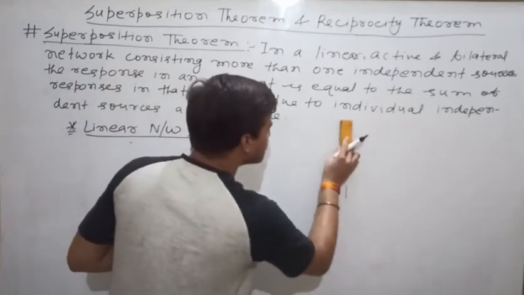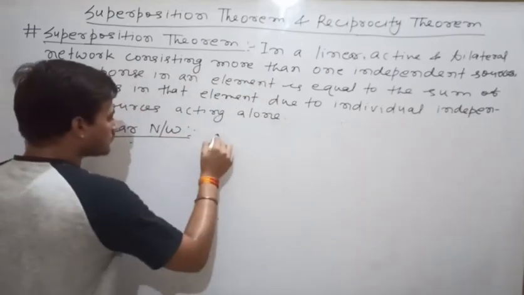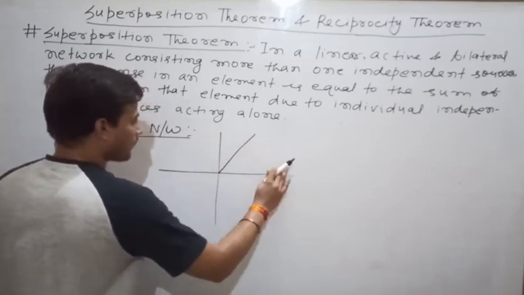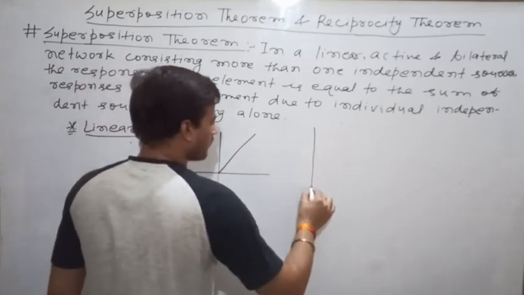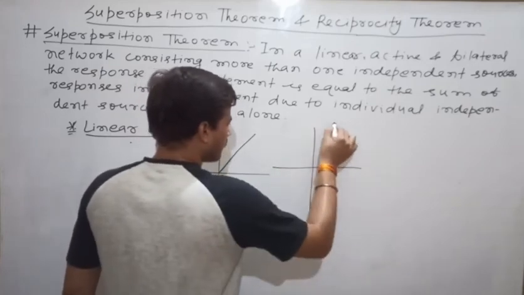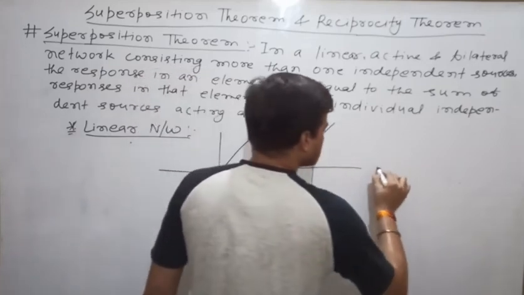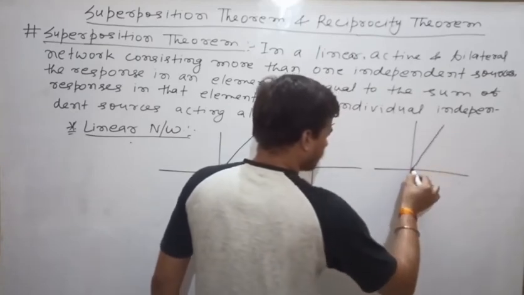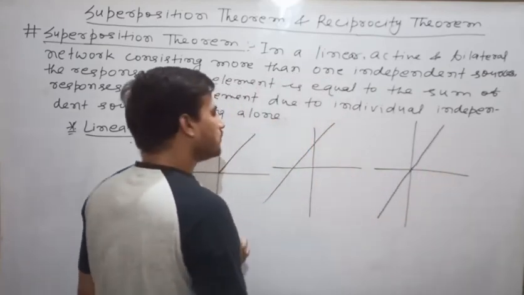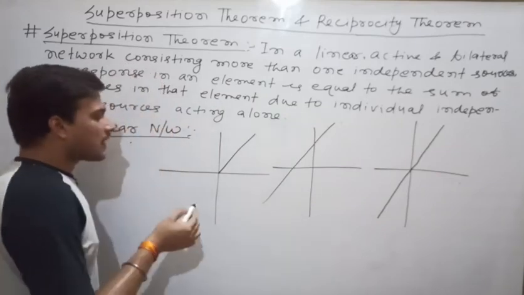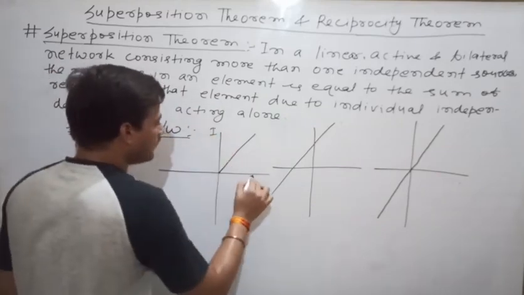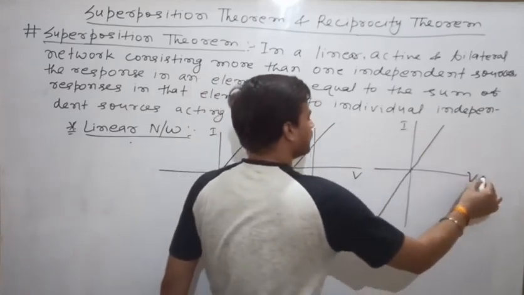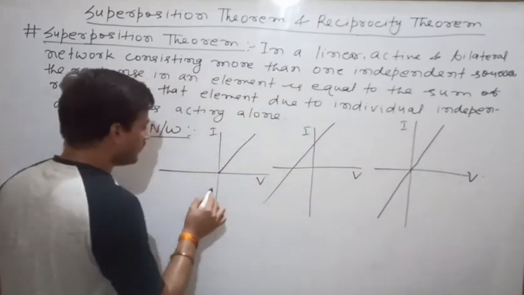I am giving you some graphs. This is one graph. This is another graph. This is another graph. Now you have to choose which graph is the graph of a linear element, the IV characteristic of a linear element. So here the answer will be C.